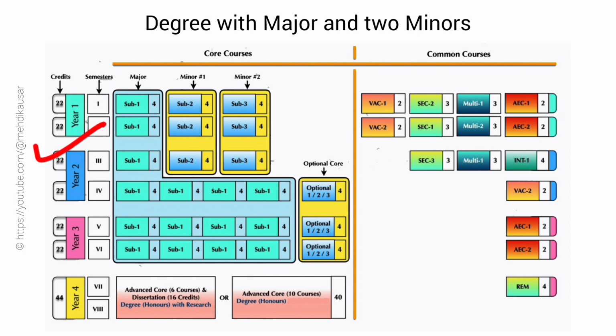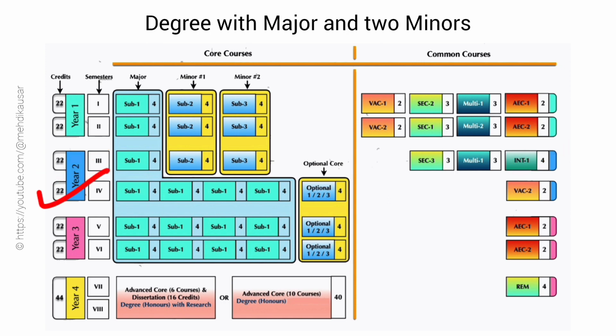In the third semester of the second year, a student has to study 3 different core subjects, 1 major paper, and 2 minor papers, minor 1 and minor 2. In addition to that, a student has to study a SEC paper and an MDC paper. Along with that there will be an internship. The total number of credits in the third semester is also 22. However, students will have the opportunity of clearing it by the end of the 6th semester. As internships are meant to be done during semester breaks, they will not interfere with other classes.